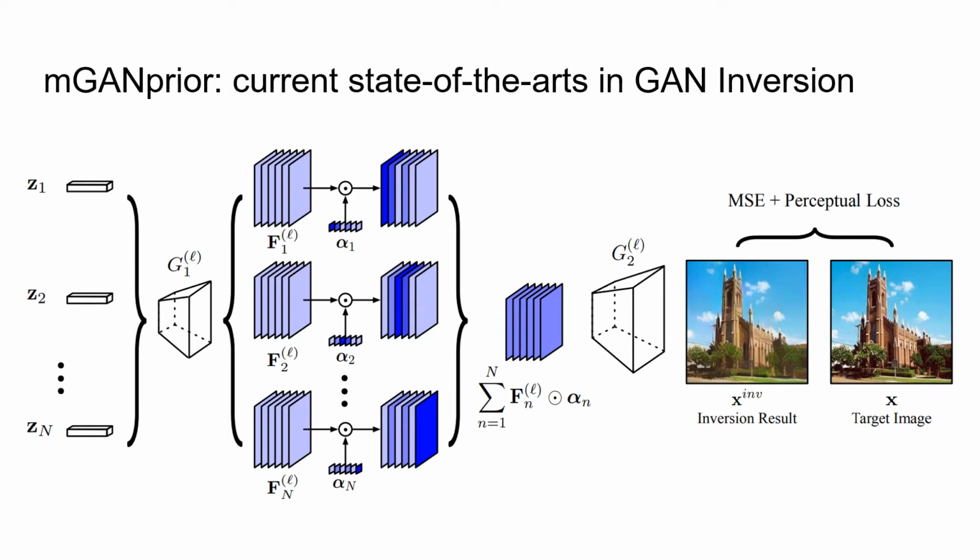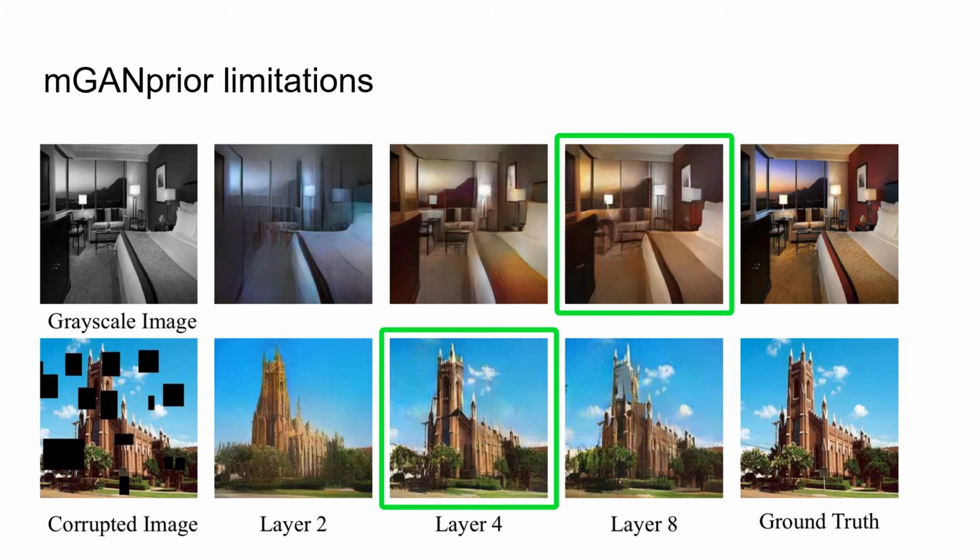GAN inversion aims at generating an image by solely optimizing a latent code of pre-trained GAN models, PGGAN or StyleGAN. Traditional methods make use of a single latent code, therefore they have a limitation in representing diverse styles. Recently, mGANprior uses multiple latent codes but fails to predict optimized hyperparameters in each image, which we solve in the paper.